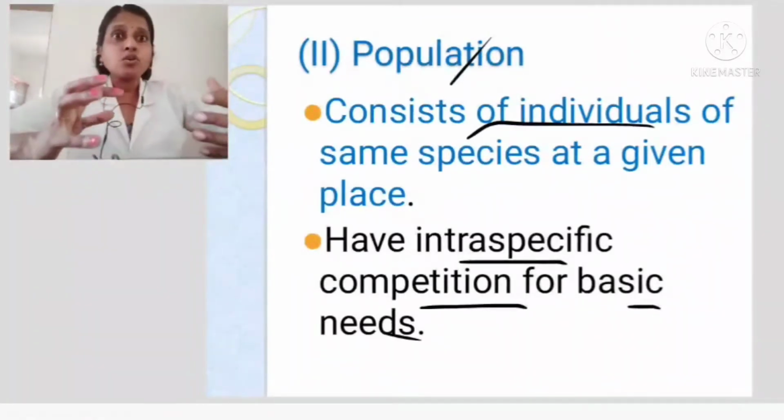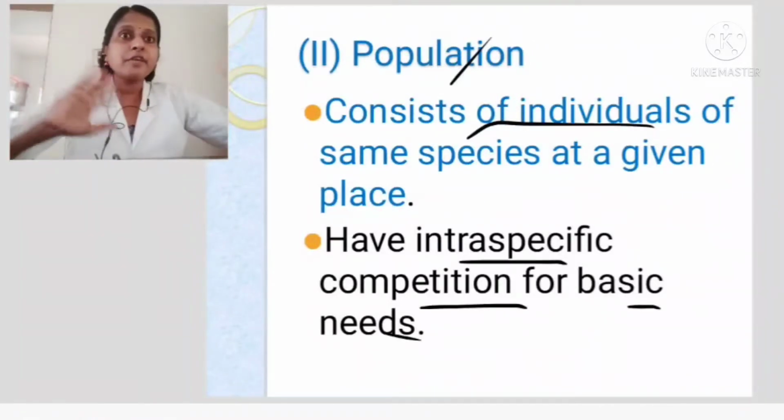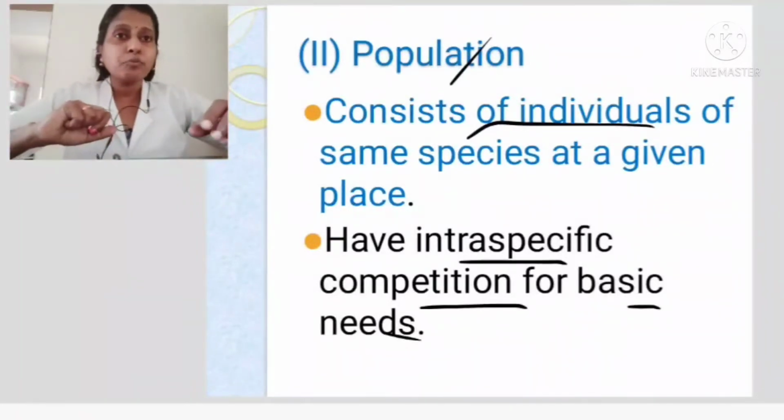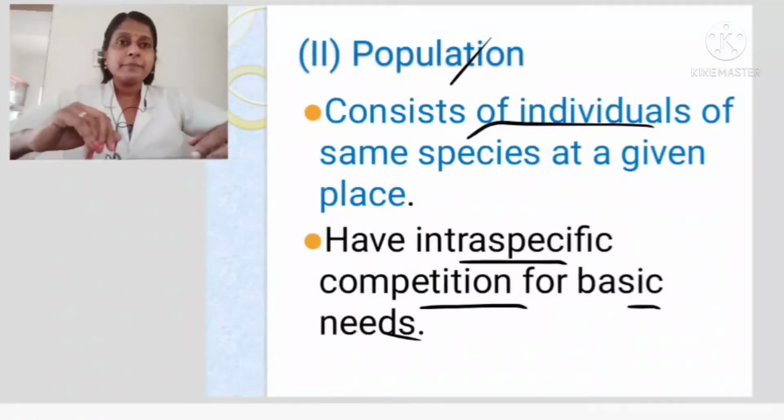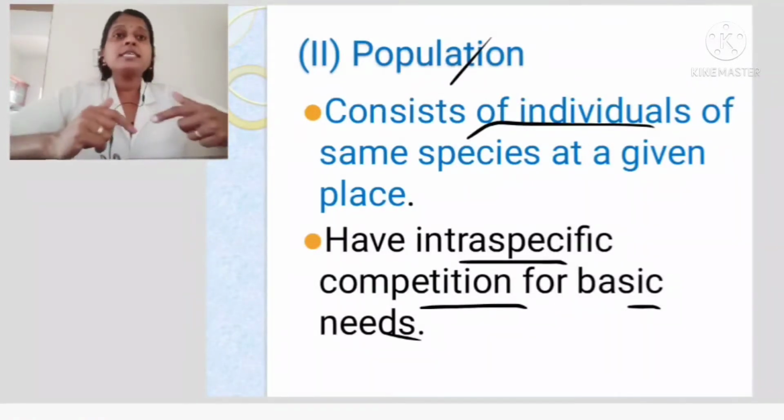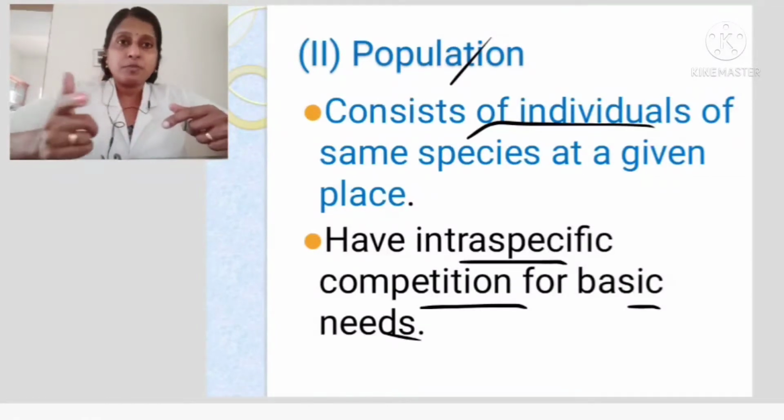Like dogs, if you have only one bone, you can find many dogs fighting together to get the bone pieces, and the one who is strong will get it. So there is a competition between them. When the competition is within the same group, we call it intra-specific.